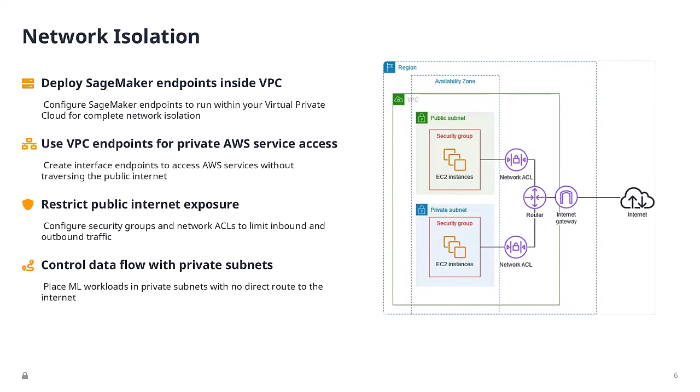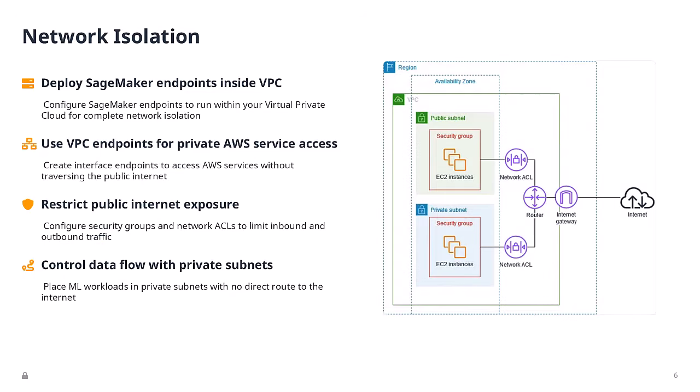So, network isolation. Network isolation is your castle wall. It keeps the bad guys out and your data in. I deploy everything inside VPCs: SageMaker training jobs, inference endpoints, batch transform jobs. Keep them in private subnets with no direct internet access. And we use VPC endpoints religiously, and I mean it. When your machine learning workloads need to access S3, DynamoDB, or other AWS services, don't route through the public internet. Create VPC endpoints to keep traffic on the AWS backbone.